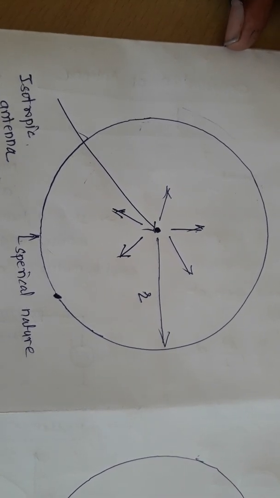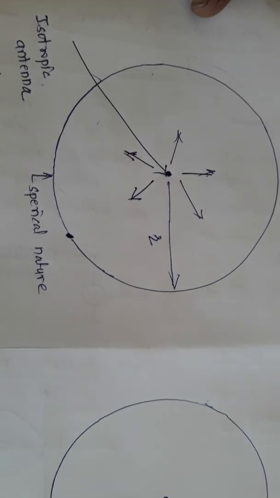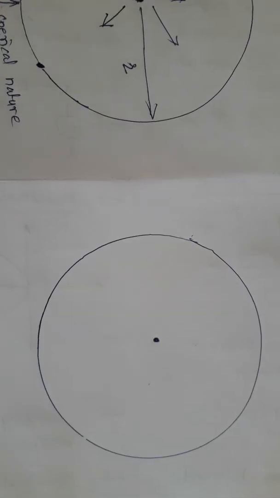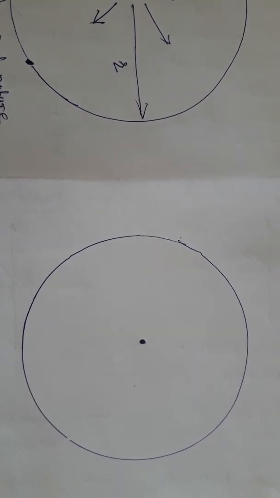An isotropic antenna radiates energy equally in all directions, but a practical antenna radiates more energy in some specific direction and less in another direction. So we want to learn how to measure where there is maximum radiation and where there is less radiation, and for that we have to plot the radiation pattern.